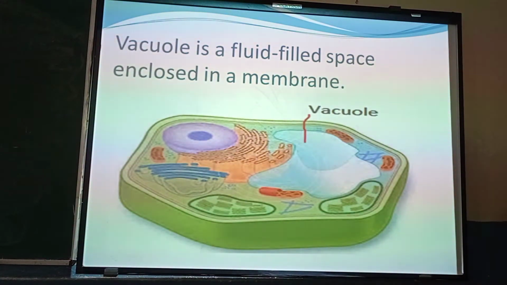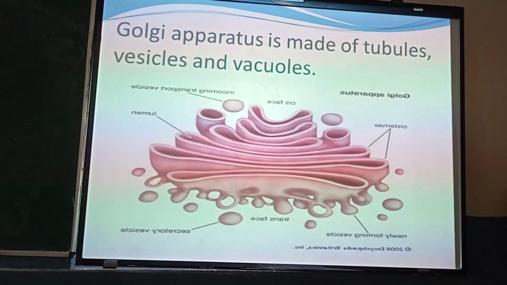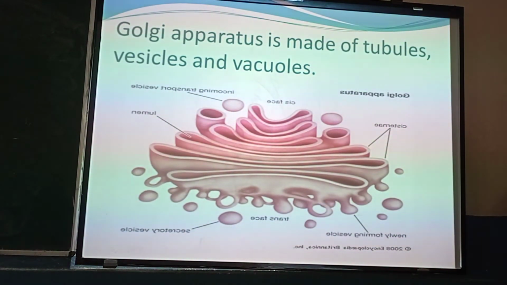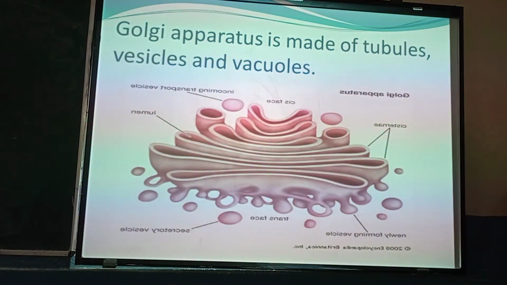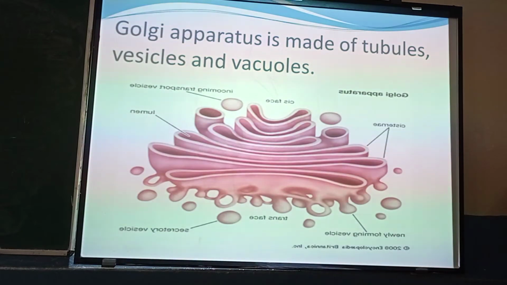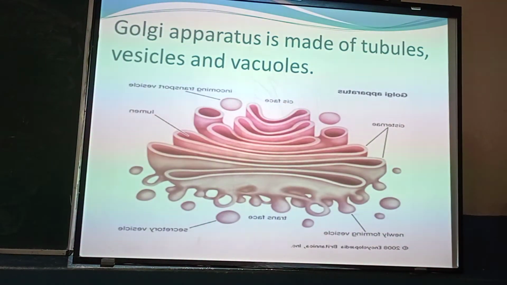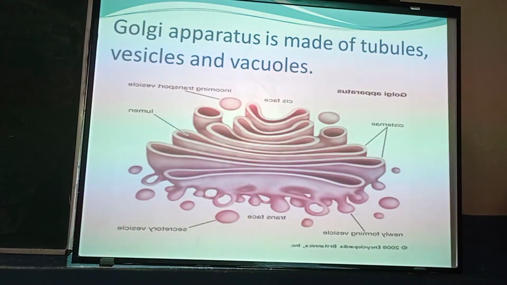The next organelle is the Golgi apparatus. As you can see in this picture, this is a Golgi apparatus, and it is made of tubules, vesicles and vacuoles. What are the functions of the Golgi apparatus? Can anyone tell? Let me explain.